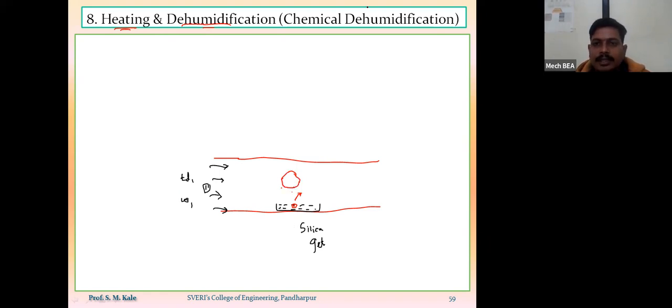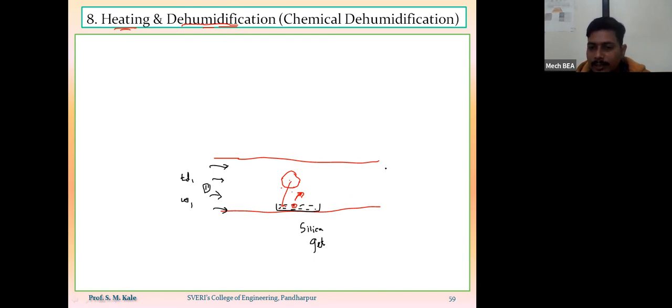Because of absorption of moisture particles by the silica gel, the dehumidification process will occur. While water vapor is converted into liquid water, the heat of condensation released will be utilized to heat the outside air.